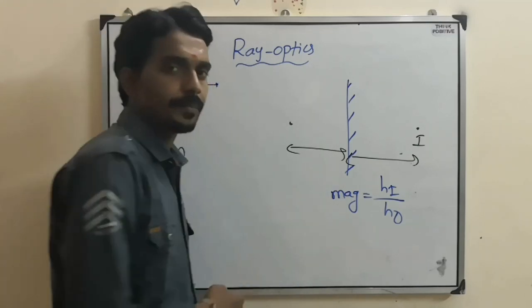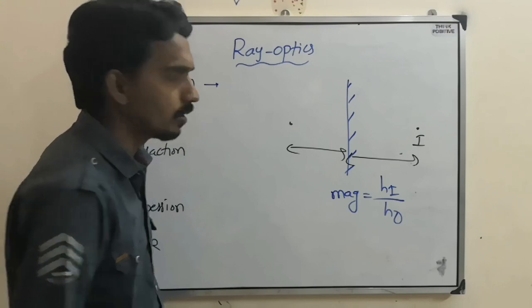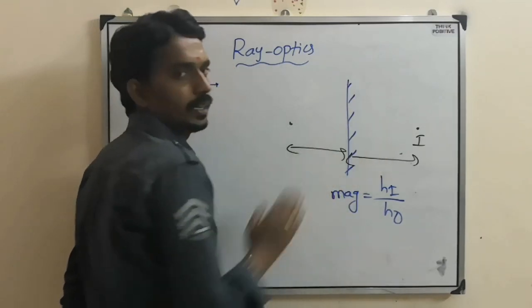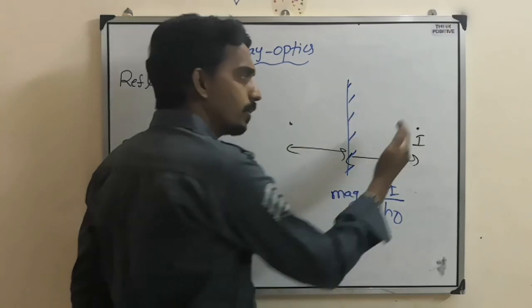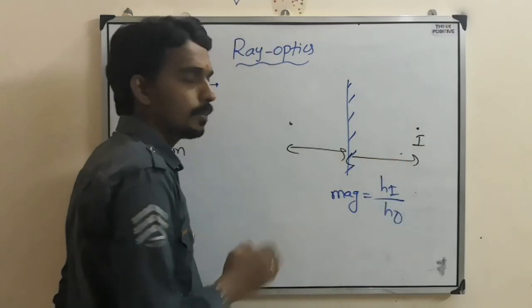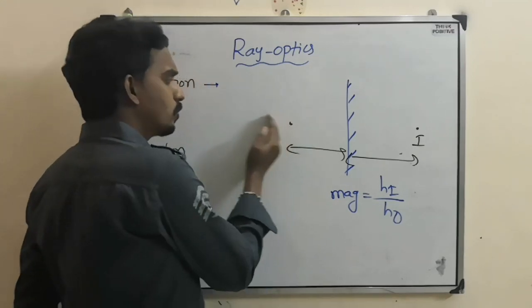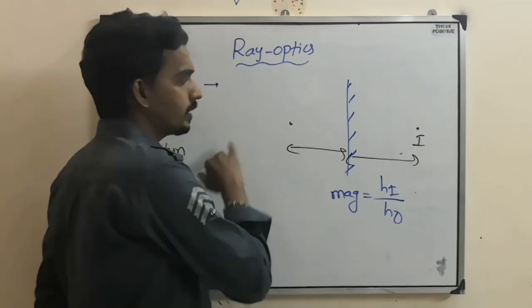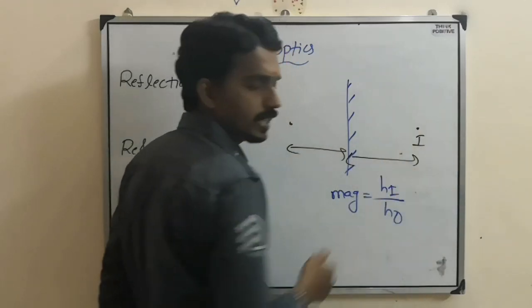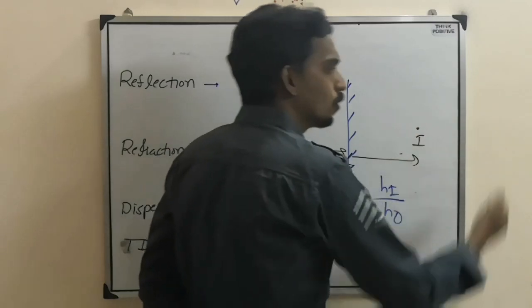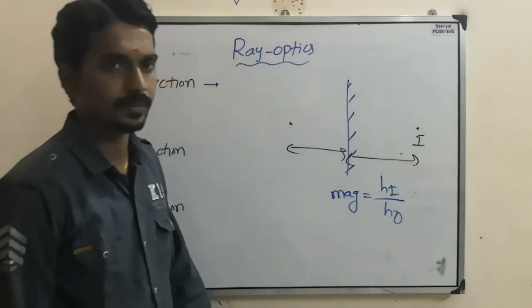Now afterwards, what is the other thing you need to remember is, if the mirror is fixed and the object is moving towards it, then the image also moves towards by the same distance with the same velocity. Suppose the object is moving away by distance x, the image will move by distance x. Object is moving with 1 meter per second, image also moves with 1 meter per second.